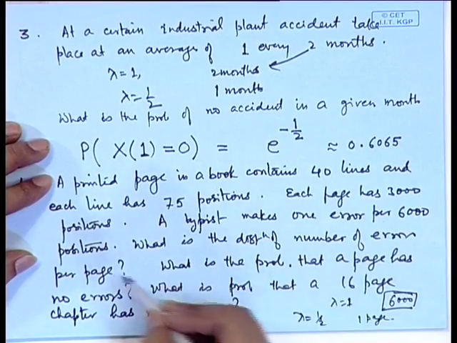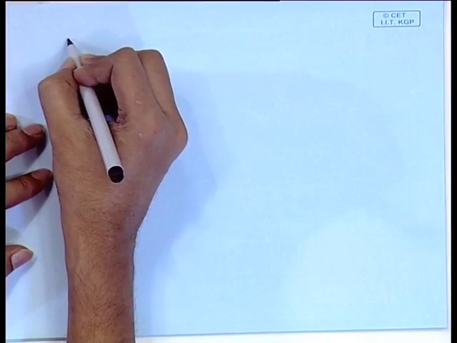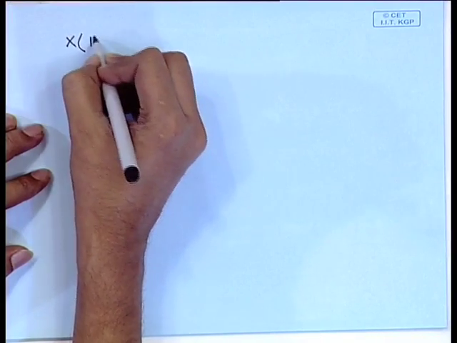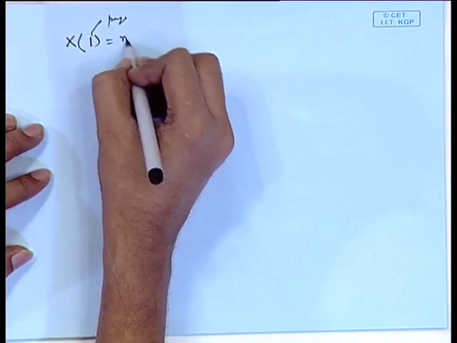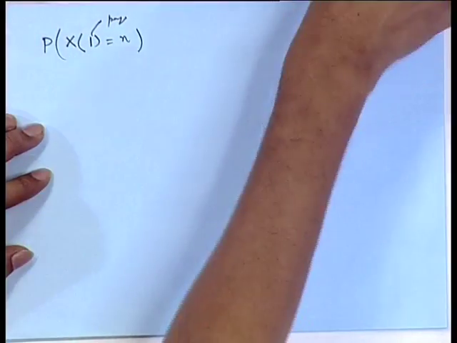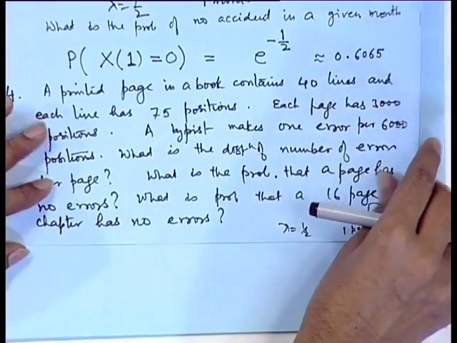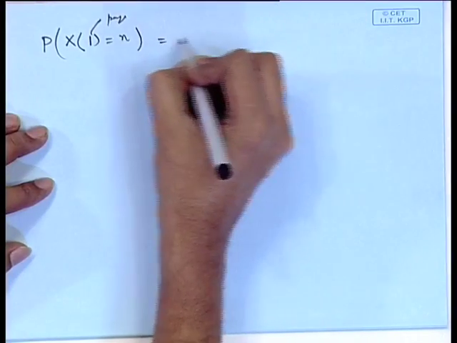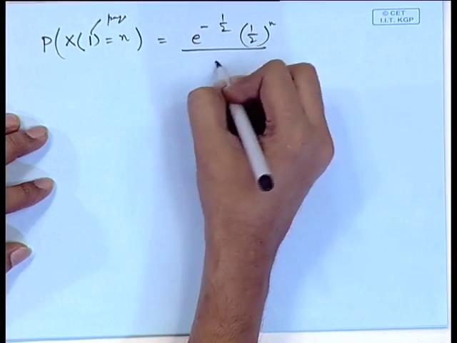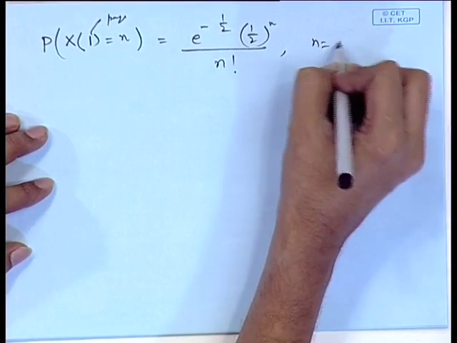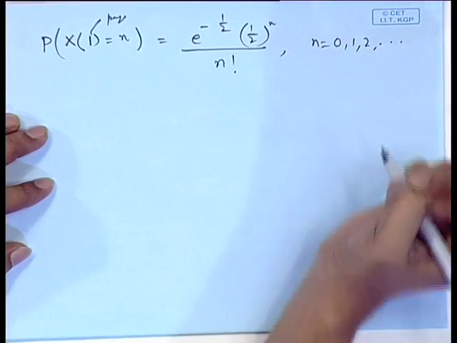What is the distribution of the number of errors per page? This will be the probability of X(1) equal to n, where lambda is half. So it is e to the power minus half, half to the power n by n factorial, n equal to 0, 1, 2 and so on.